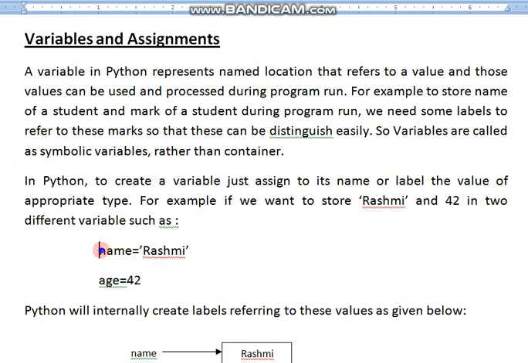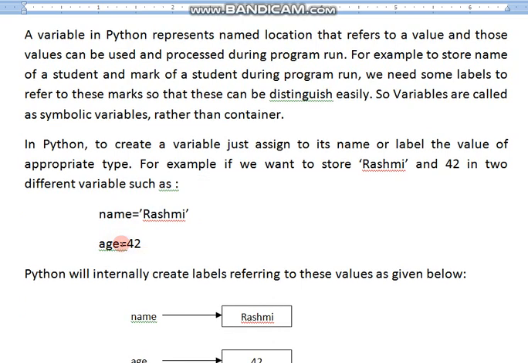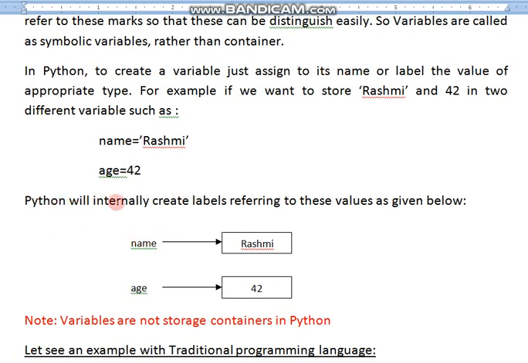For name equal to Rasmi, which we will discuss later on, concentrate on age equal to 42. So what is it doing in the case of age equal to 42? 42 is the value which is already available in memory. So just the age variable will label that. As in the diagram I gave here, Python internally creates labels referring to these values as given below. So here name and 42 are written. Already these values are available; only the labeling will be done to them.